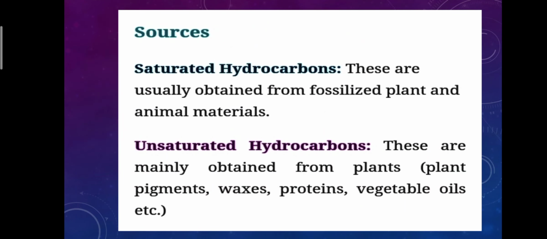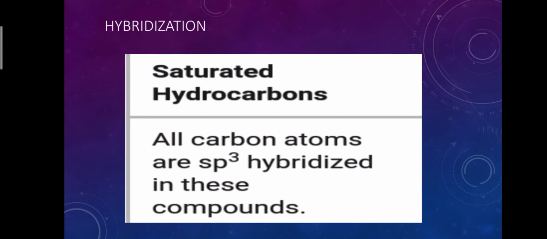Sources. Saturated hydrocarbons are usually obtained from fossilized plant and animal materials. Unsaturated hydrocarbons are mainly obtained from plants, that is plant pigments, waxes, proteins, vegetable oils, etc. Hybridization.